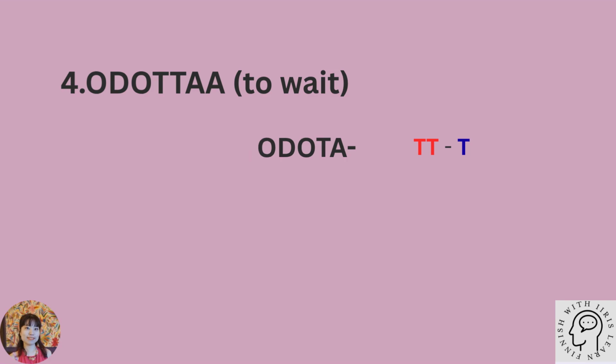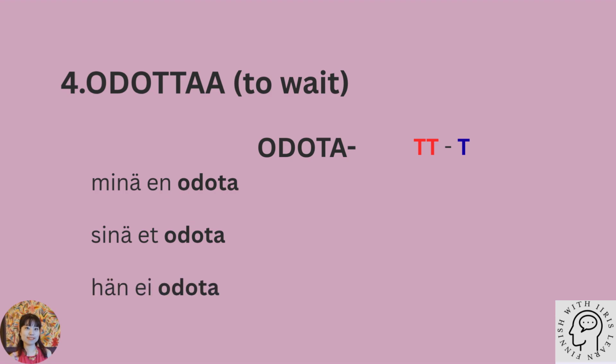I don't wait. Minä en odota. You don't wait. Sinä et odota. He or she doesn't wait. Hän ei odota. We don't wait. Me emme odota. You don't wait, the plural form. Te ette odota. They don't wait. He eivät odota.